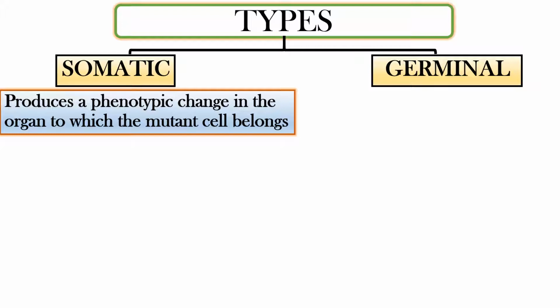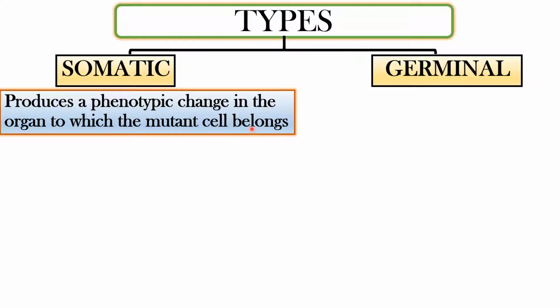The somatic mutation occurs in the normal cells or the alive cells of your body, which cause a change in the phenotype. We know that the gene which will be producing a protein will be somewhere or the other giving a phenotypic character, right? During gene mutation, this phenotypic character will be changed, right? So in the somatic gene mutation, the phenotypic change will be restricted to a particular organ where the mutant cell belongs. For example, if there is a mutation in a liver cell,